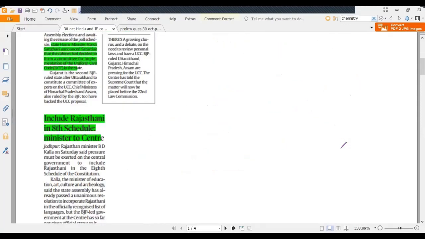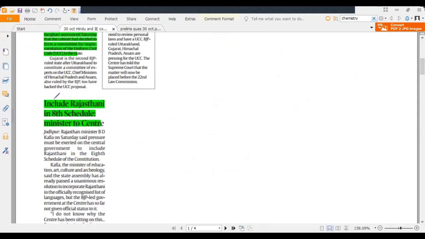Now moving forward, another news item related to the 8th schedule: Include Rajasthani in 8th schedule, minister to Centre. Rajasthan government has been continuously insisting on including Rajasthani in the 8th schedule. So let us understand about the 8th schedule.